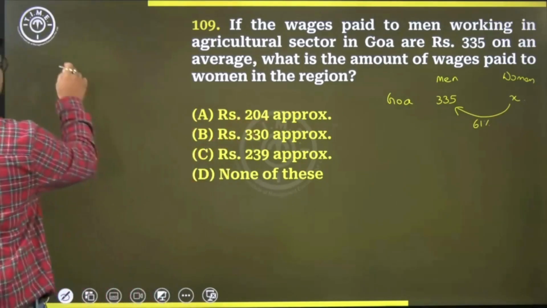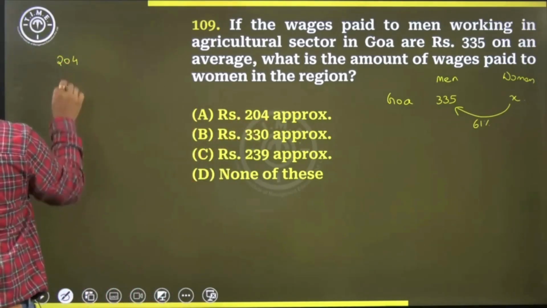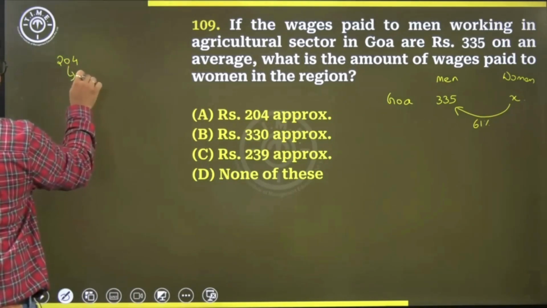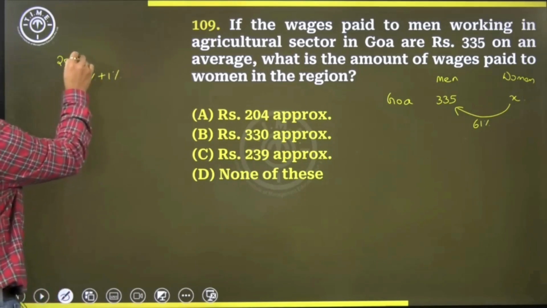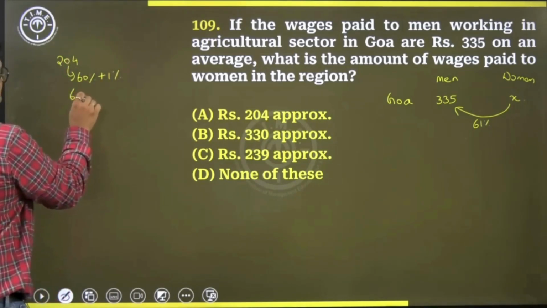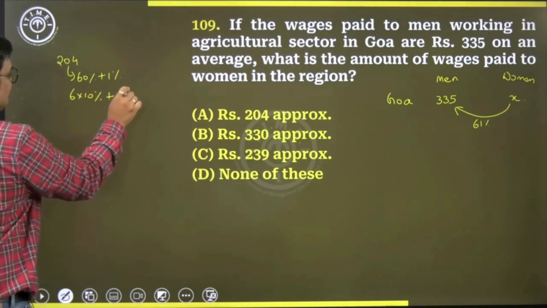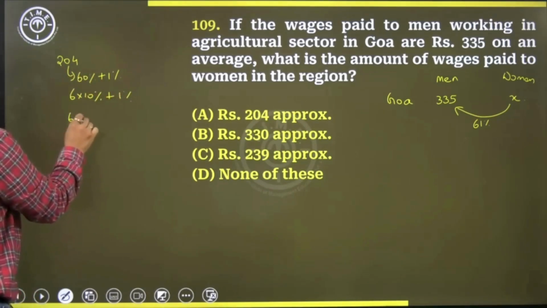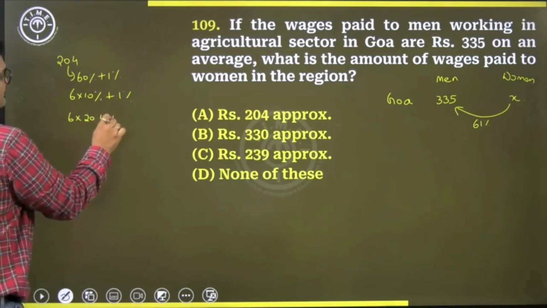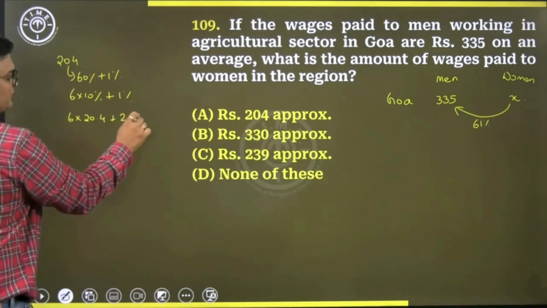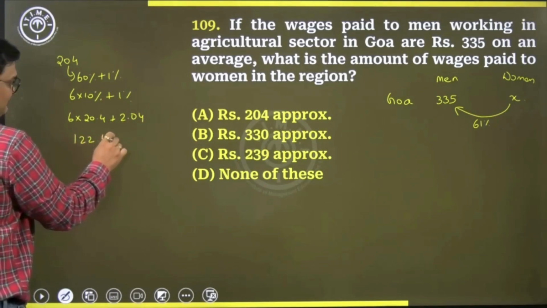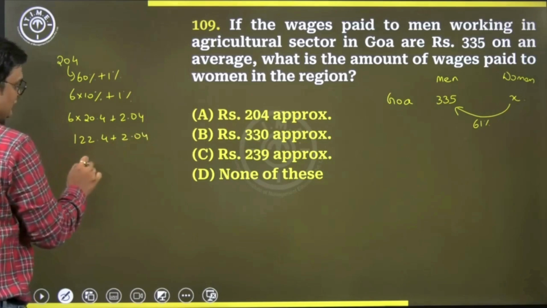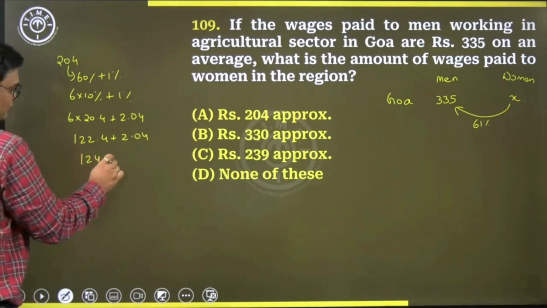If you take option A, 204, what will be 61% of this? So 60% plus 1%. 10% of this value is 20.4. So 6 into 20.4 plus 1% will be 2.04. 6 into 20.4 will be 122.4 plus 2.04 will make it 124.44.